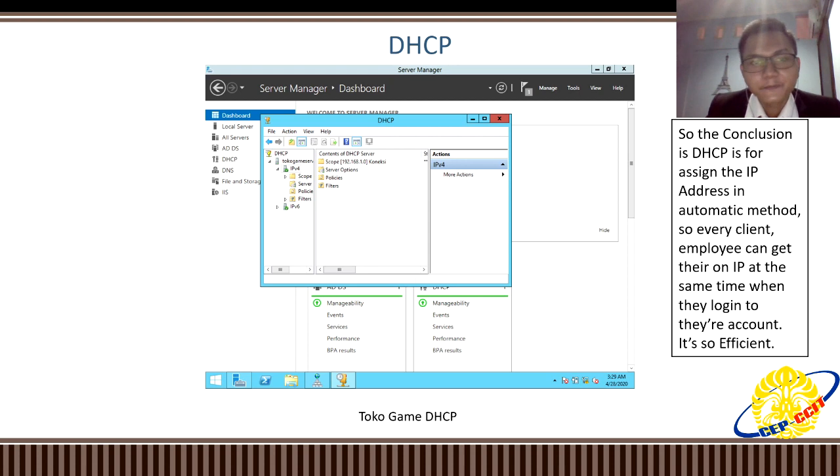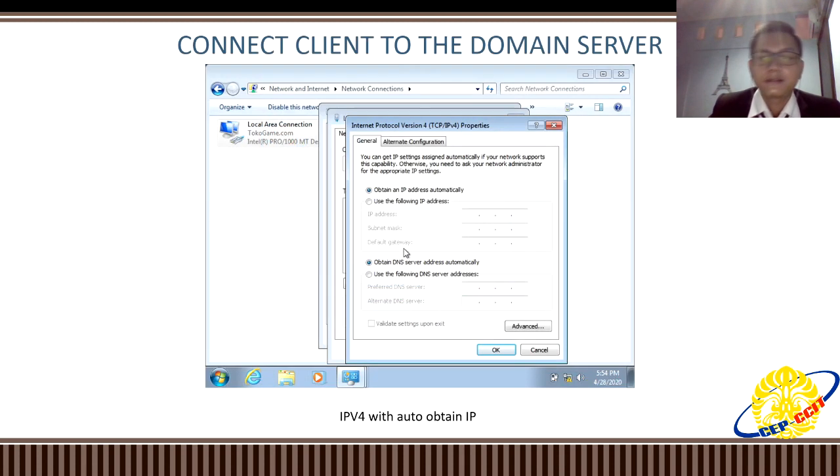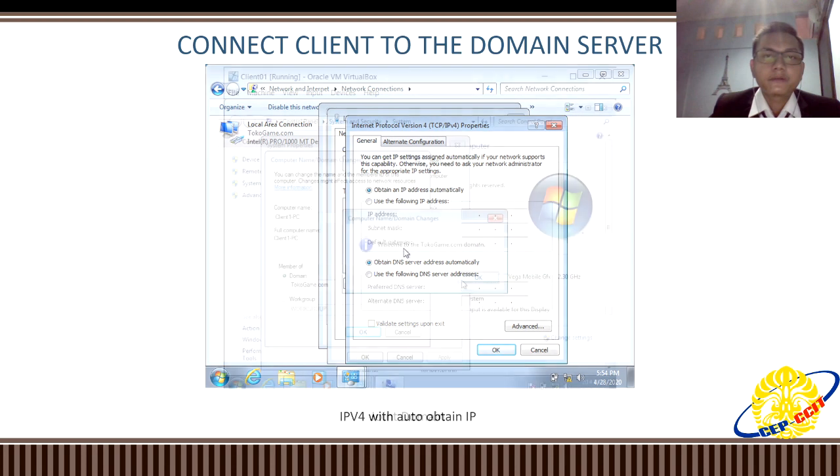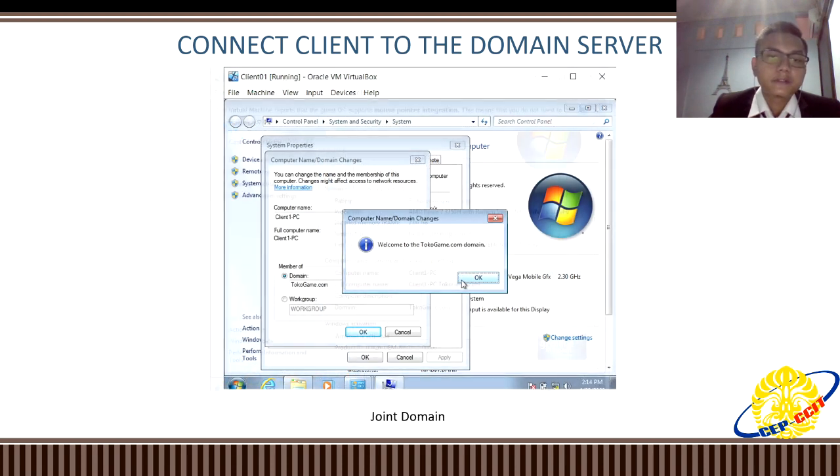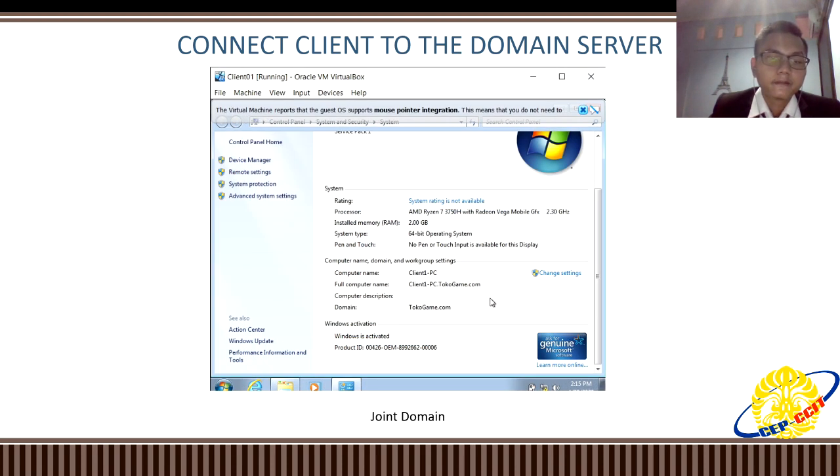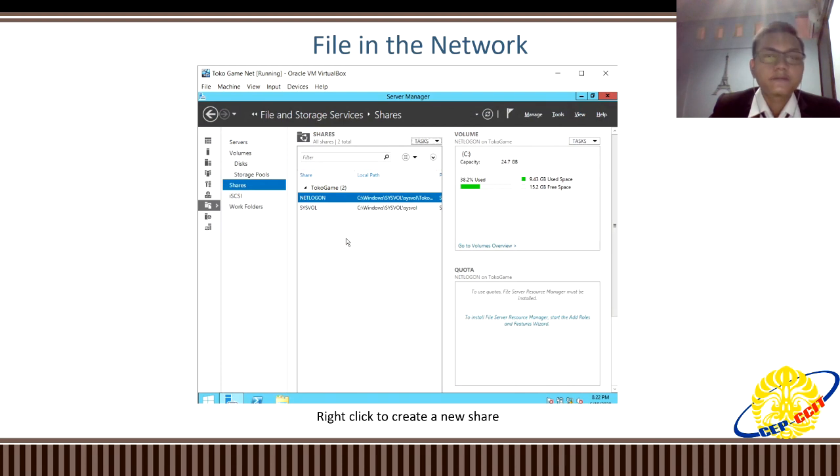So this is the DHCP. DHCP is the automatic method for assigning IP addresses, so every client or employee can get their own IP address at the same time when they log into their account, so it's so efficient. This is how you connect the client to the domain server, and this is the file in the network.